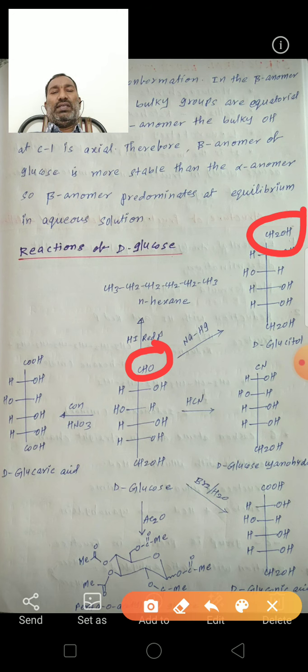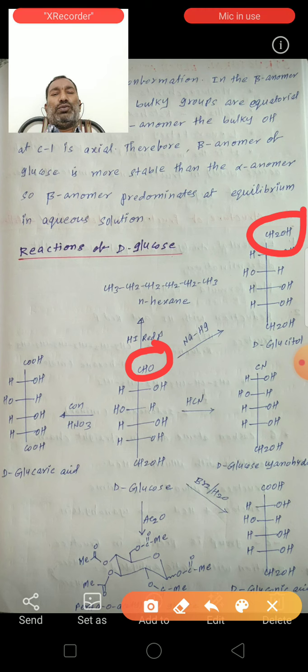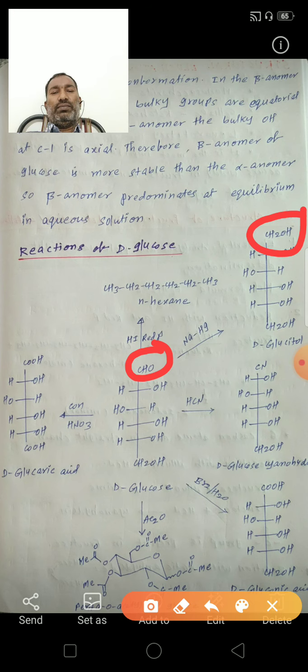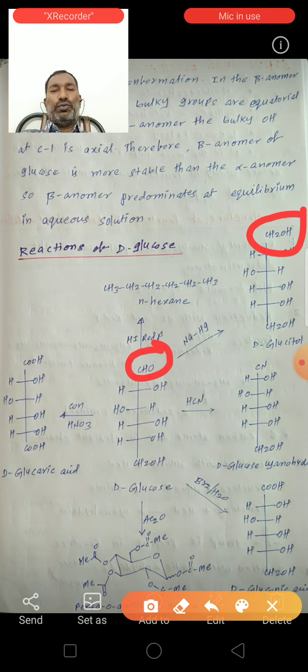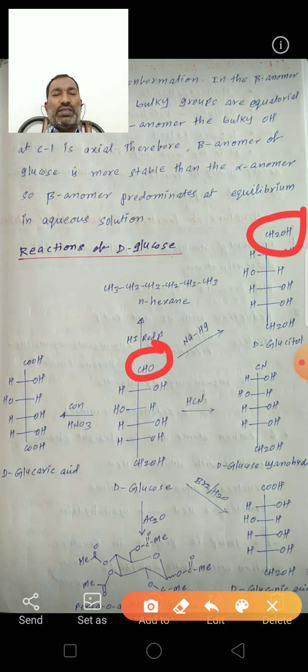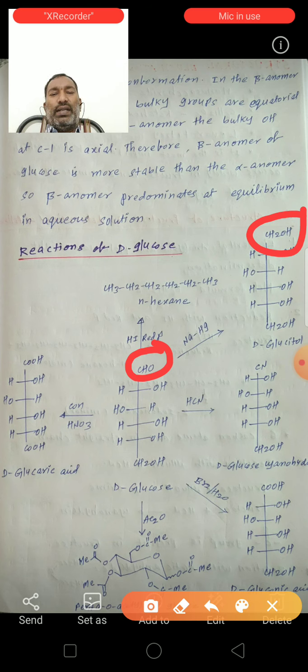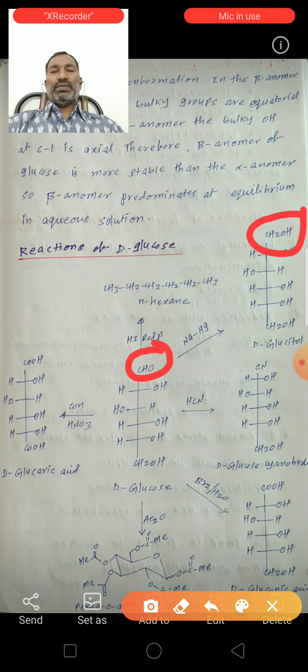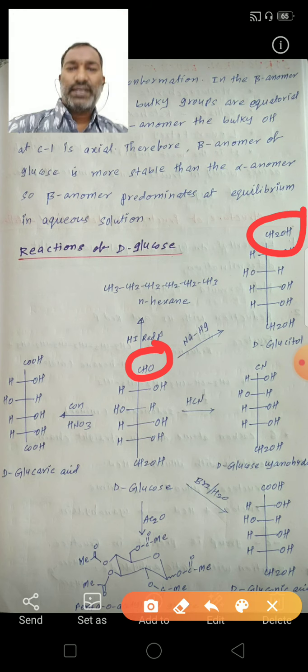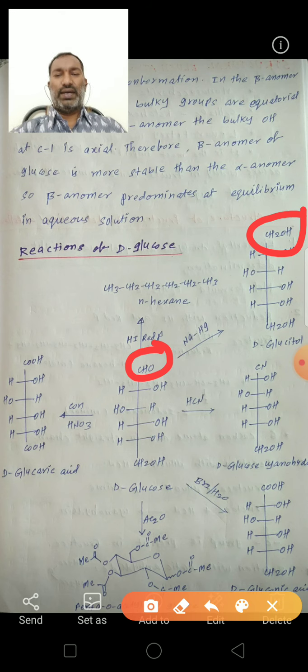So this is D-glucose reacting with sodium amalgam to form D-glucitol. D-glucose contains the aldehyde group. It reacts with hydrogen cyanide to form D-glucose cyanohydrin. An aldehyde reacts with hydrogen cyanide to form a cyanohydrin.